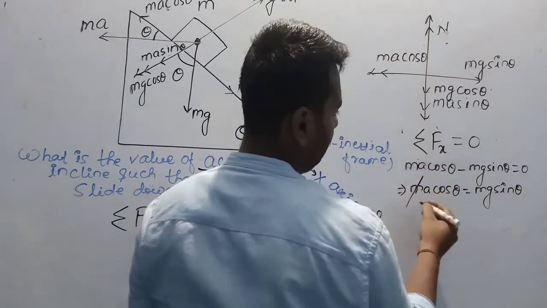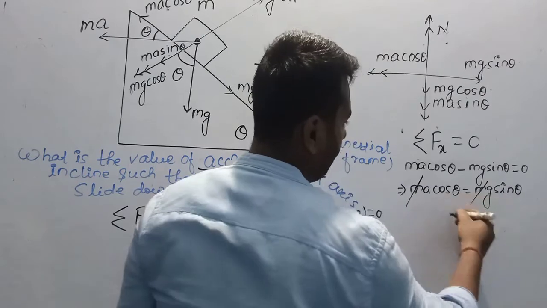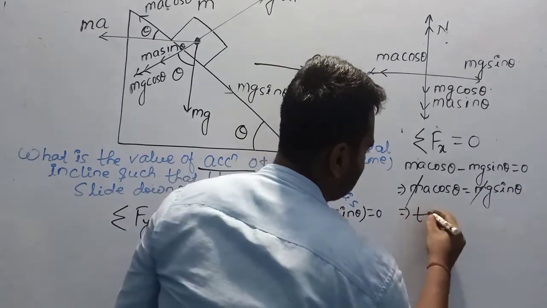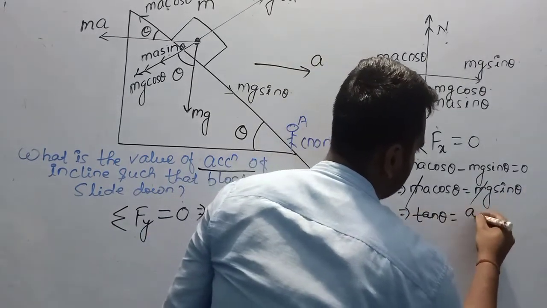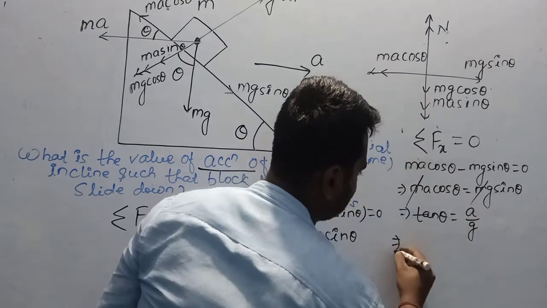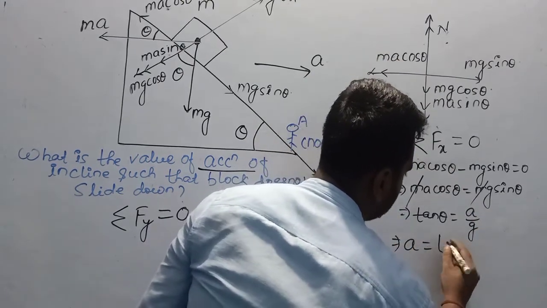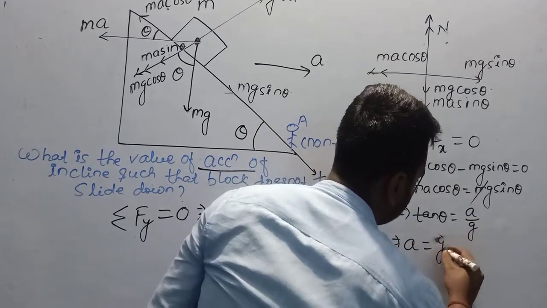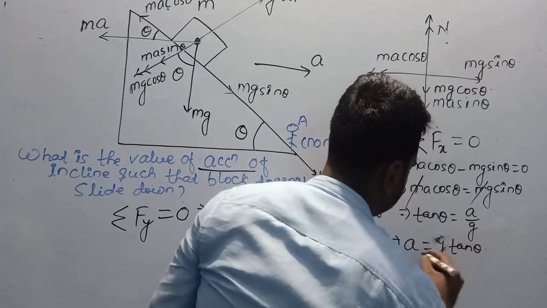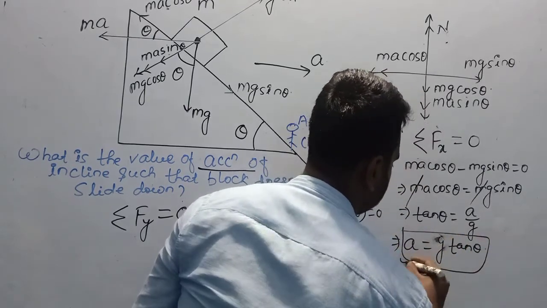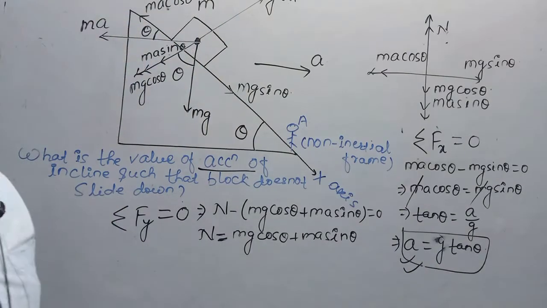Now m cancels. sin theta by cos theta is equal to tan theta is equal to a by g. From here we can write a is equal to g tan theta.